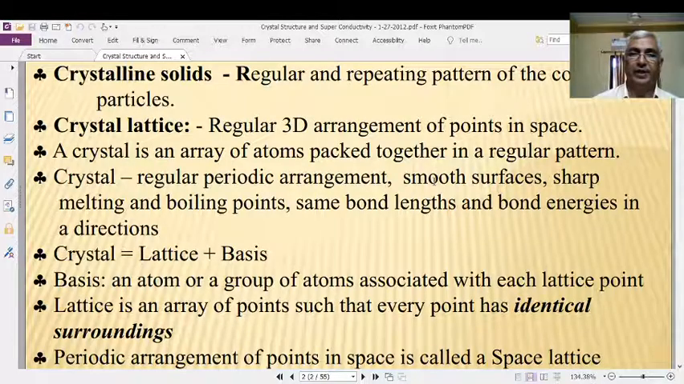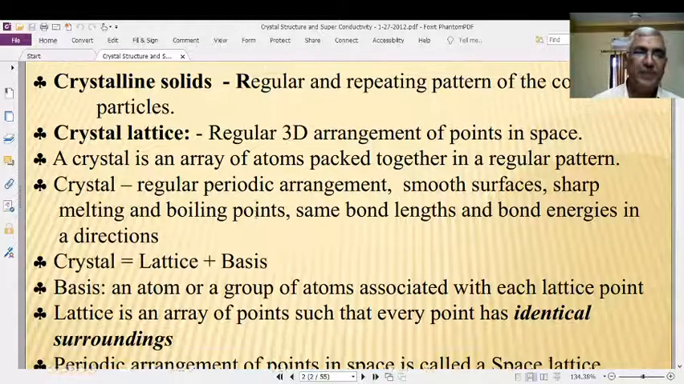Next, sharp melting and boiling points. It means that they have definite melting and definite boiling points because the bond lengths are the same and the bond energies are the same in a particular direction. That's why they have sharp melting and boiling points. These are the basic properties of the crystals.